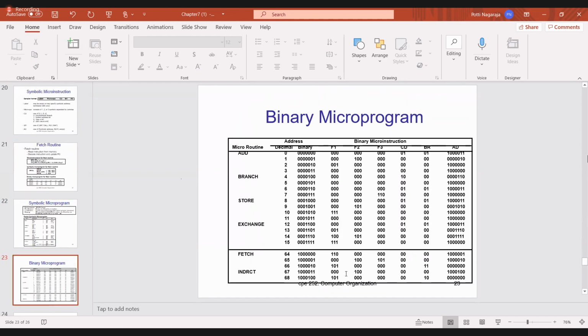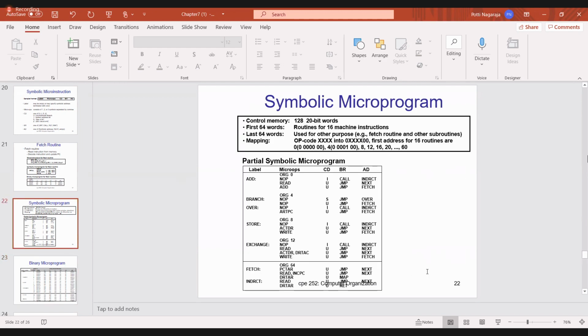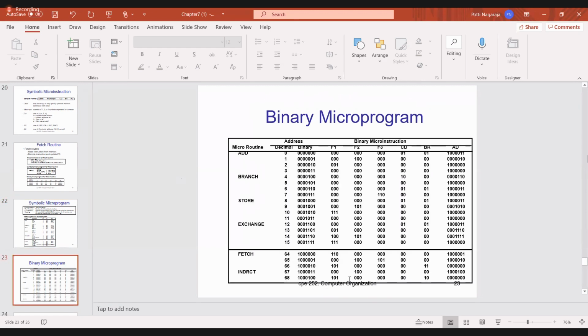So read is 100. F1 is 000 because no operation, whereas F2 is 100 and F3 is 000 and CD is 00 and BR is 00, because here you already mentioned this is nothing but U jump. U jump means 000. So 000. Next location is nothing but 1000100. So we'll come to this one, next instruction.